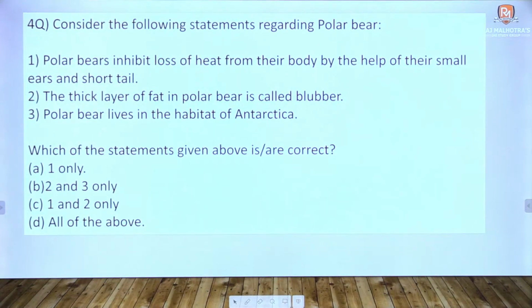Let's consider solving a question on this. Please post your answers in the comment section. For today's fourth question: consider the following statements with respect to the polar bear. Statement 1, polar bears inhibit loss of heat from their body by the help of their small ears and short tail. Second statement, the thick layer of fat in polar bears is called blubber. Third statement, polar bear lives in the habitat of Antarctica. Please post your answers in the comment section.